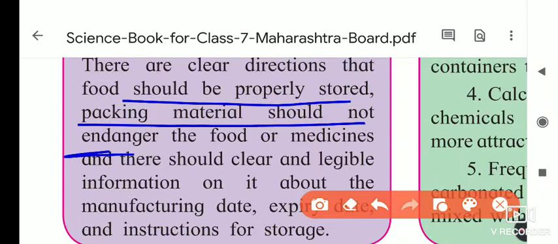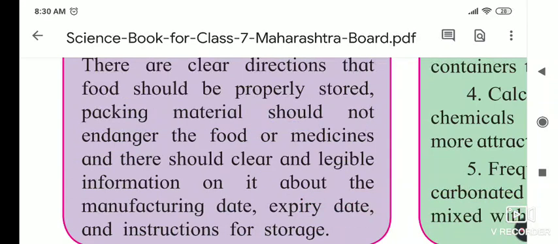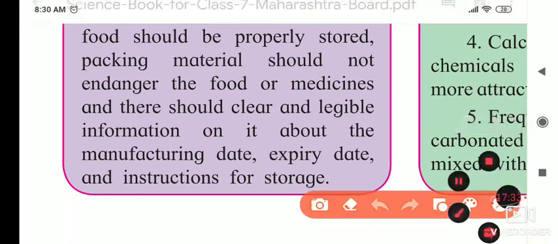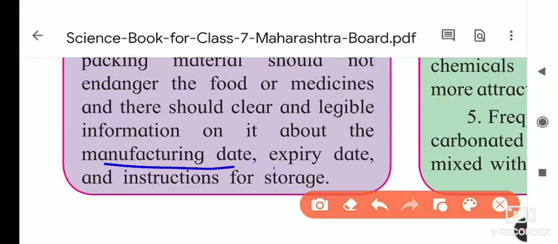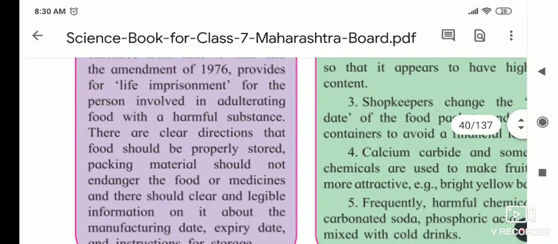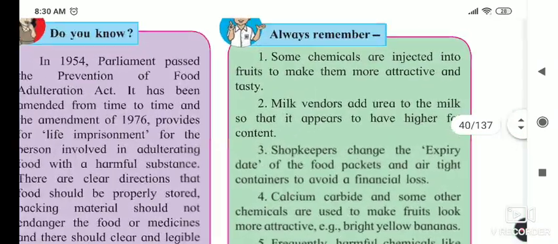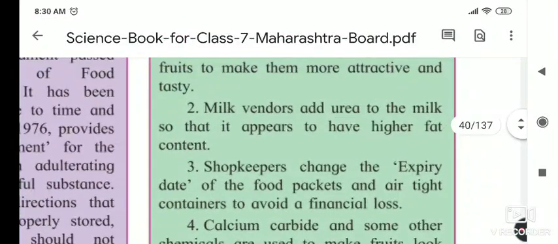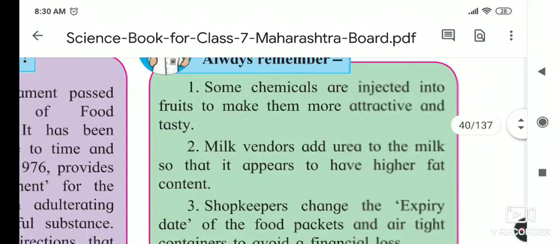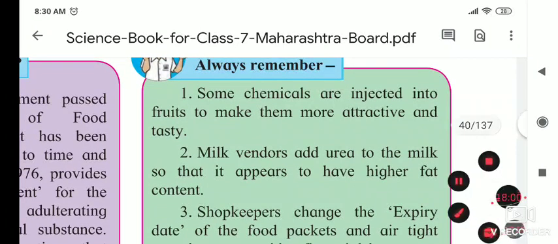Then the manufacturing date and expiry date should be mentioned on that packing material. This is compulsory for the people who make these substances, to note down on the food packets. So always remember this point.